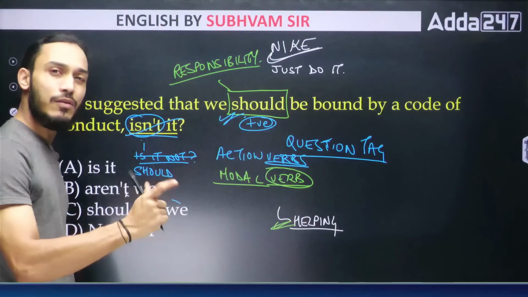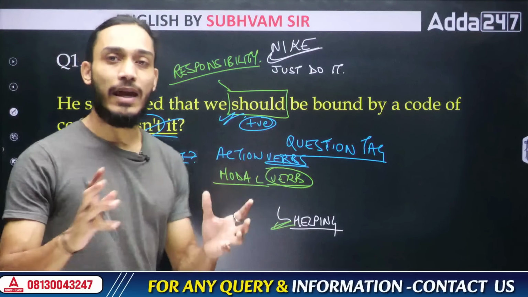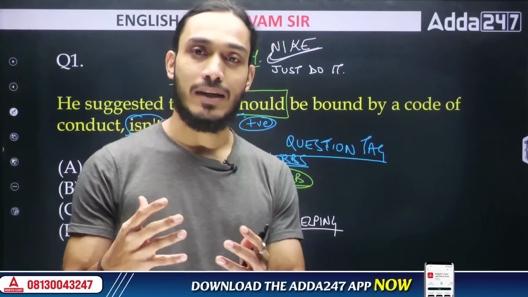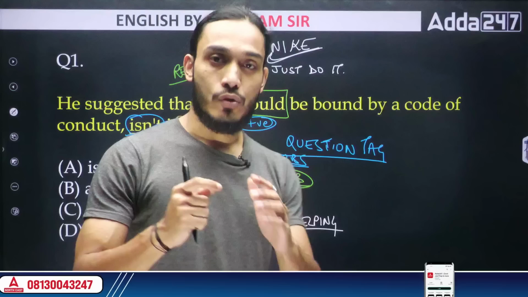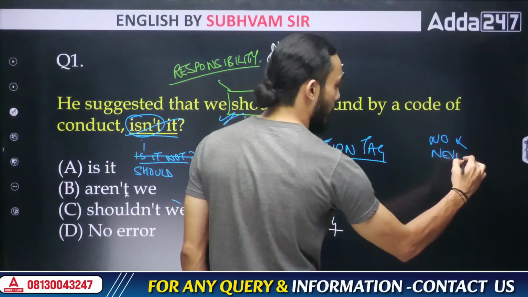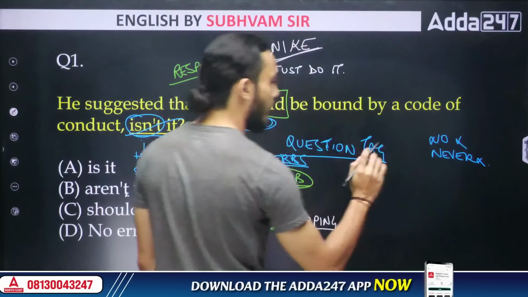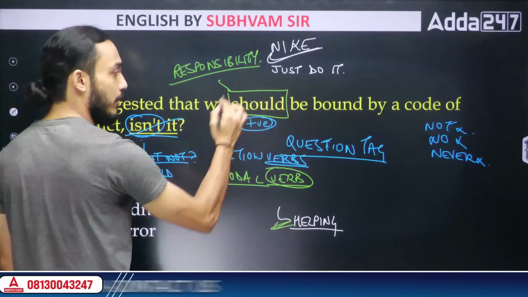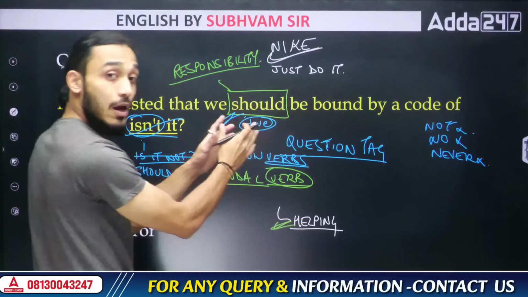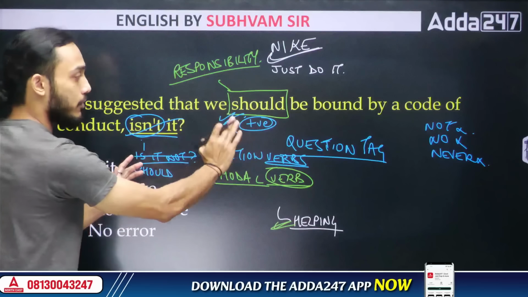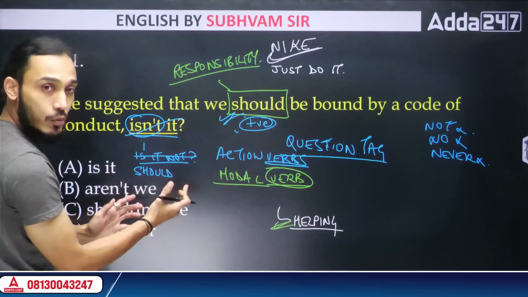What is positive and negative form? Positive form is you are not using any words such as no, not, never. These words make your sentence a negative sentence. So we are not writing any of these words, right? We are not writing no, we are not writing never, we are not writing not. So these words are not available here. So this sentence is positive. But then the question tag part has to be the opposite of whatever this is. This is positive, so the question tag has to be negative.